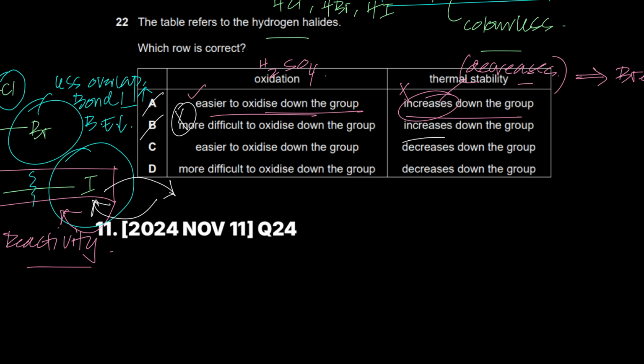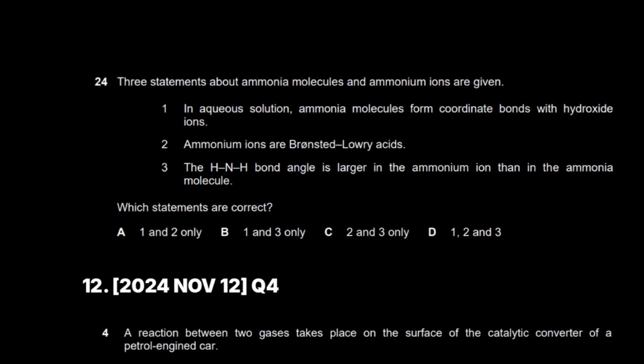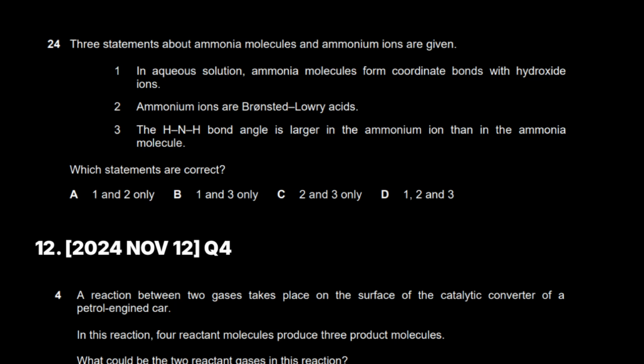Easier to oxidize down the group? Yes, in fact, it is easier to oxidize down the group. And the thermal stability decreases down the group. Absolutely it does. That's why HI's bond can break easily and therefore undergo reaction. So C is the absolute correct answer. It's not more difficult to oxidize. It's easier to get these hydrogen halides oxidized down the group, and conc sulfuric acid does that. Done. Next.